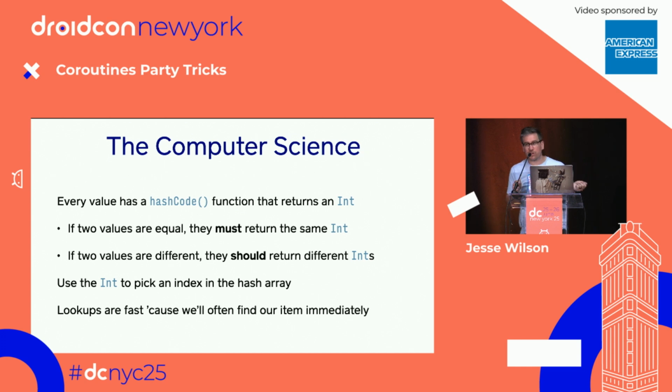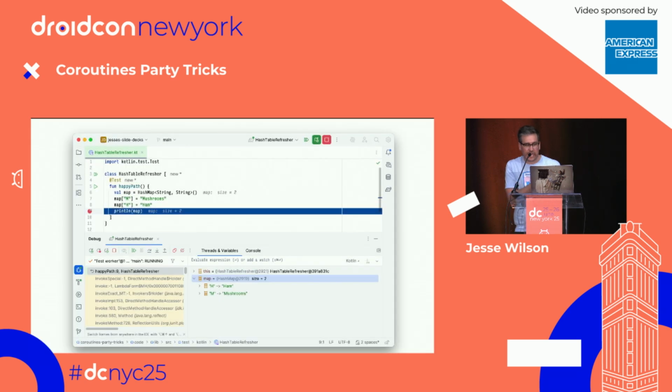But if two values are different, they probably should return a different int. It's legal to make a hash code that always returns 0, but you will not be happy. All right. And the reason it all works is that when we want to find the mushroom in my hash table, we use this hash code to jump to the right location in storage, and we find our result immediately.